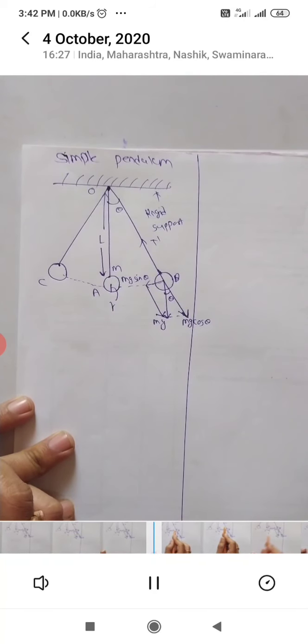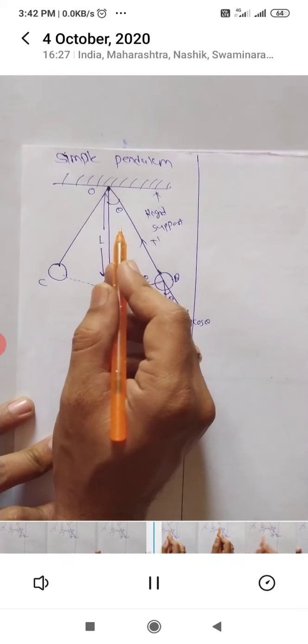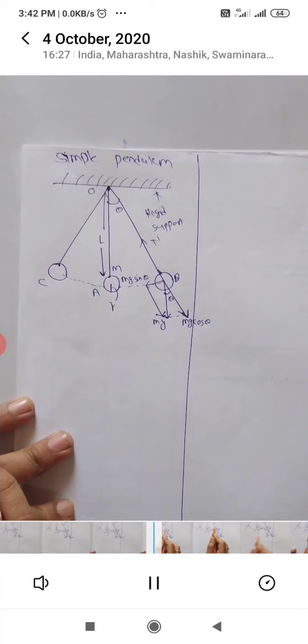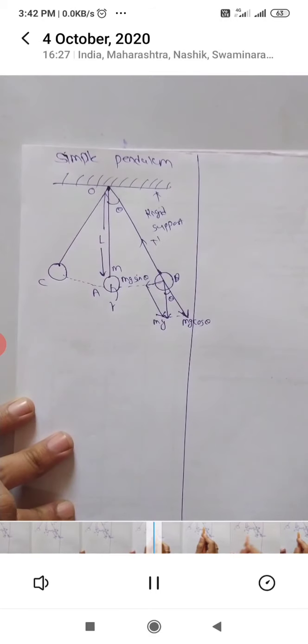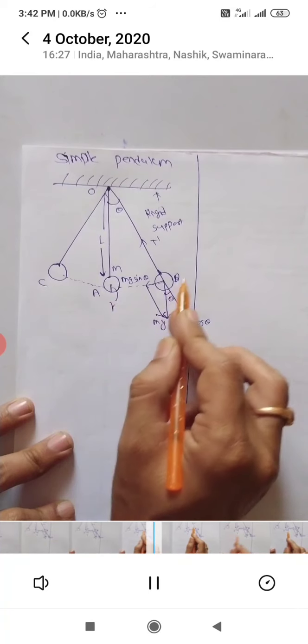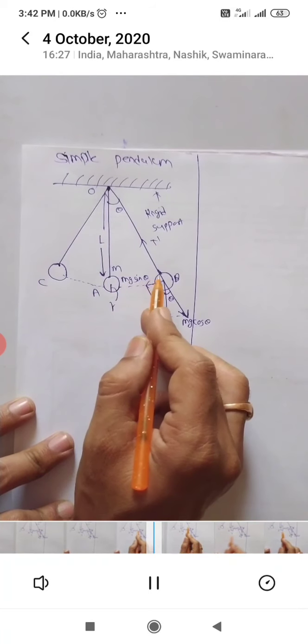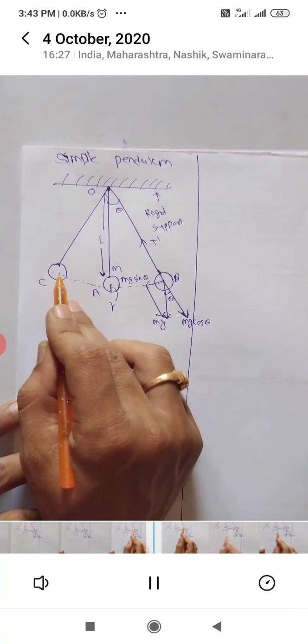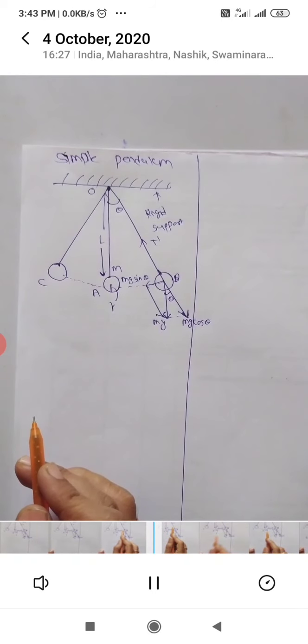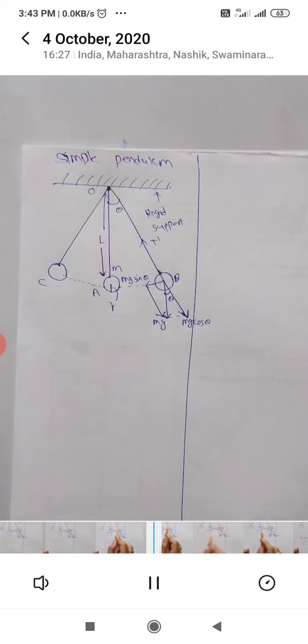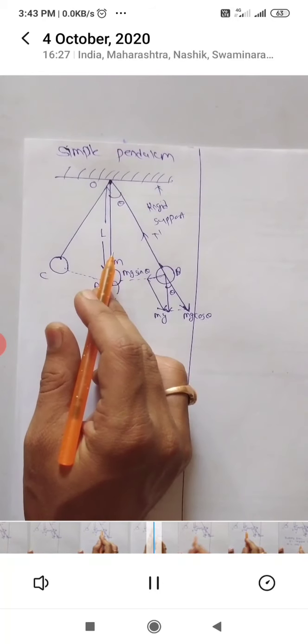Now we have to displace the pendulum through a small angle, that is theta, with some angular amplitude. This will be your angular amplitude in terms of some angle theta. And release it. So it begins to oscillate on either side of the mean position and equilibrium position. This is the mean position, this is the equilibrium position. So it will oscillate like this: mean position, extreme position, mean position, extreme position. Now we shall show that the bob performs SHM about the mean position for small angular amplitude, that is theta.